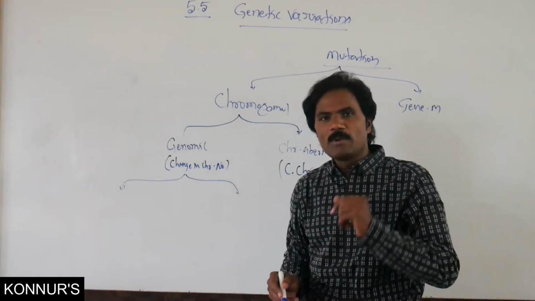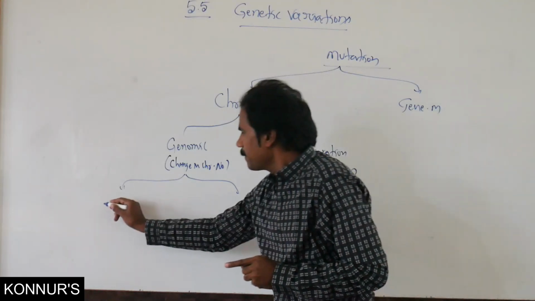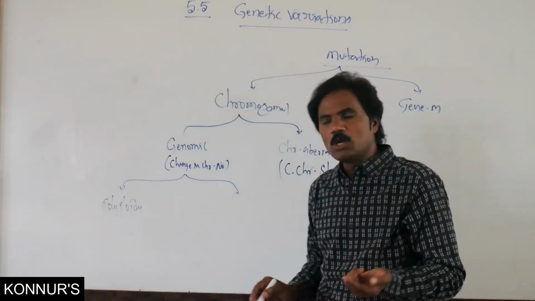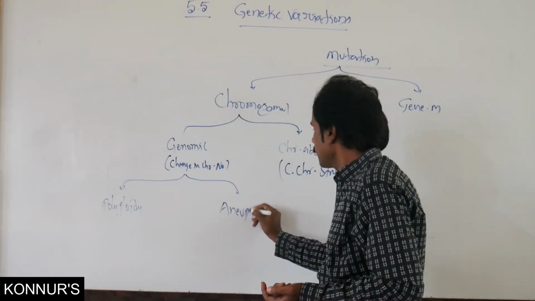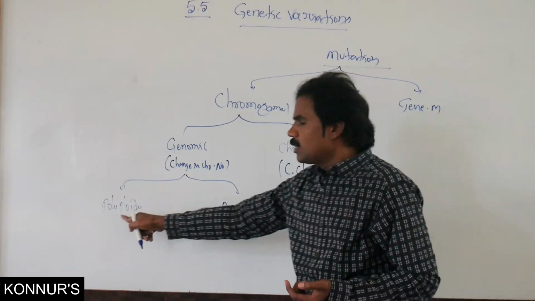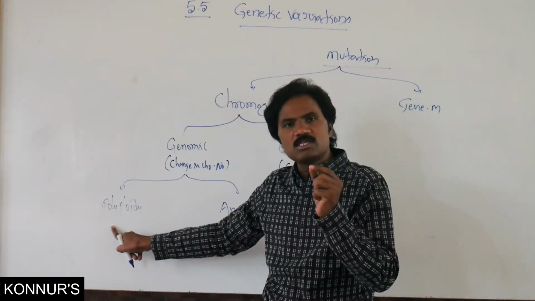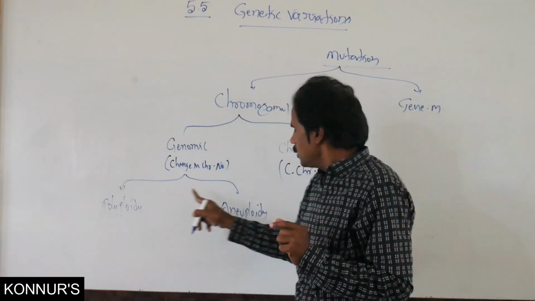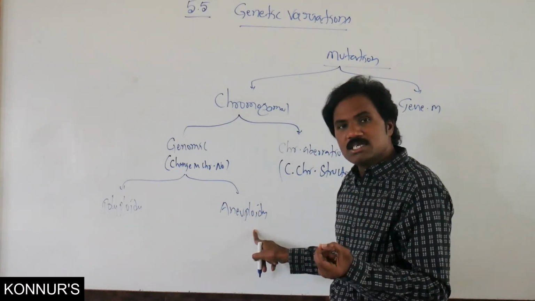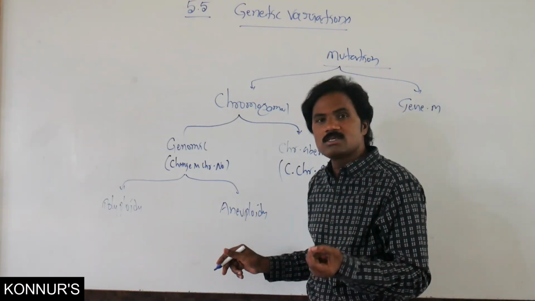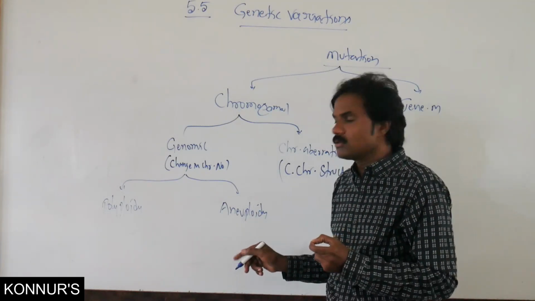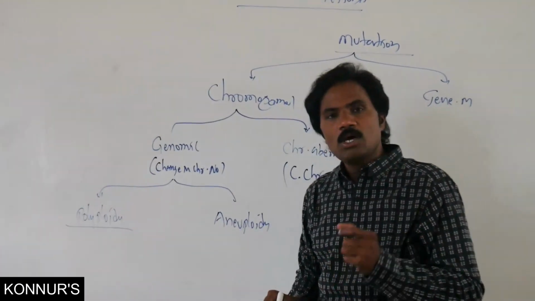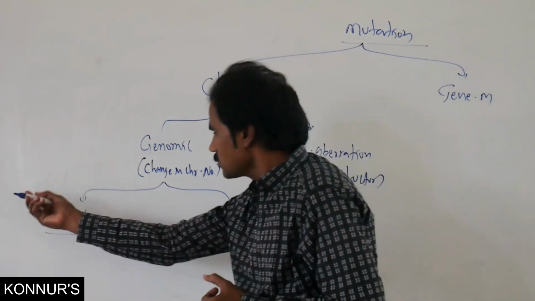That is polyploidy and then aneuploidy. Polyploidy means more than two sets of chromosomes. Aneuploidy means either deletion or addition, either loss or gain of chromosomes. In polyploidy, there are more than two sets of chromosomes.